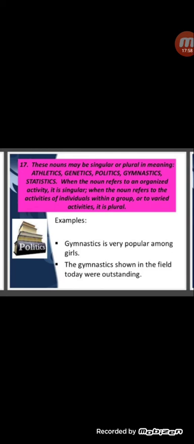Gymnastics shown in the field today were outstanding. But here the activities are shown one by one, many activities related to gymnastics, therefore the verb is plural here. So here the verb were is plural because many activities related to gymnastics were shown.